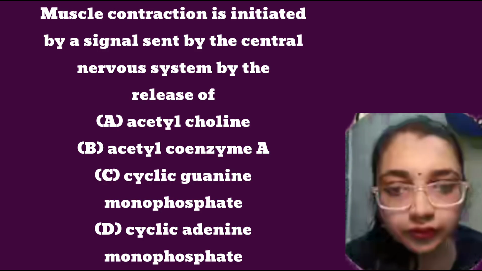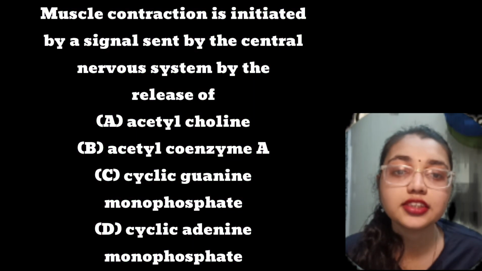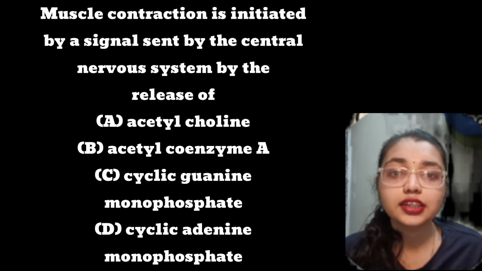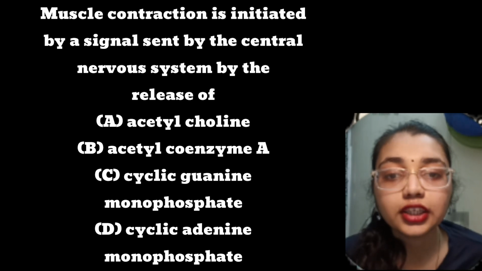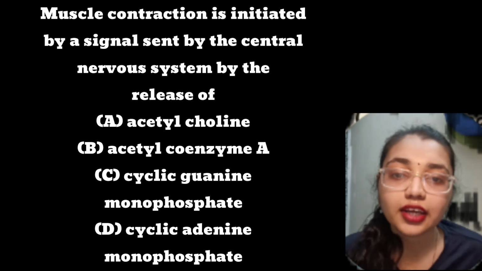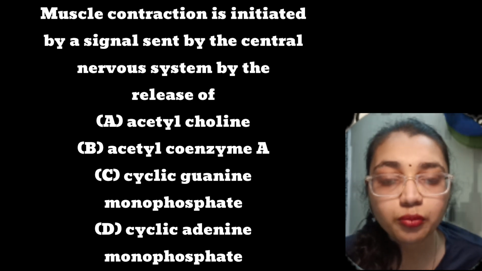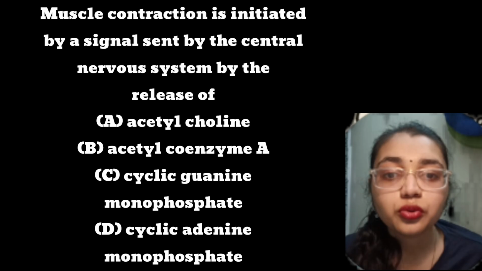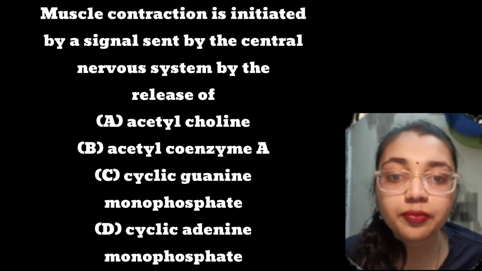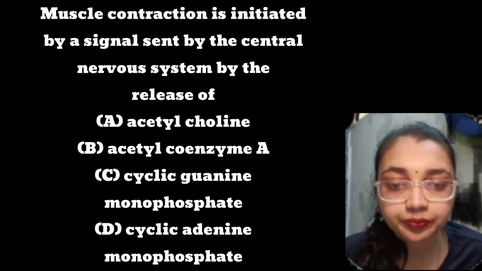Then the next question is: muscle contraction is initiated by a signal sent by the central nervous system and by the release of which of the following? Option A acetylcholine, option B acetyl coenzyme A, option C cyclic guanine monophosphate, and option D cyclic adenine monophosphate. So here the correct answer is acetylcholine. Option A is correct.